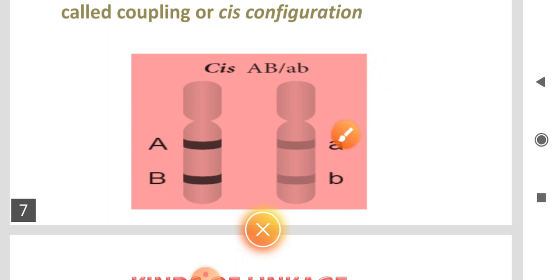Two dominant alleles or two recessive alleles are present on the same homologous chromosome, and these two are inherited together in the same gametes. This process is called coupling.